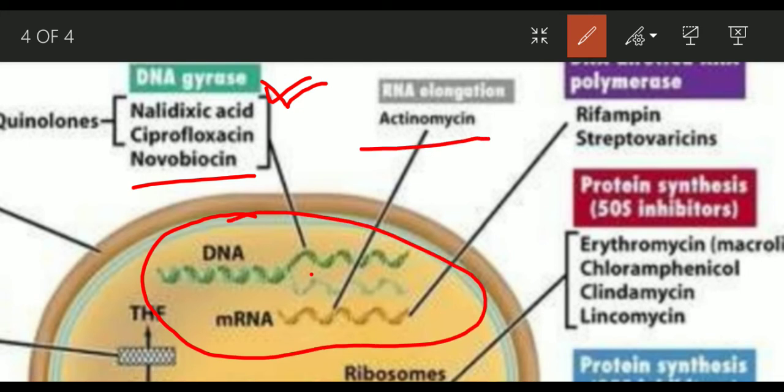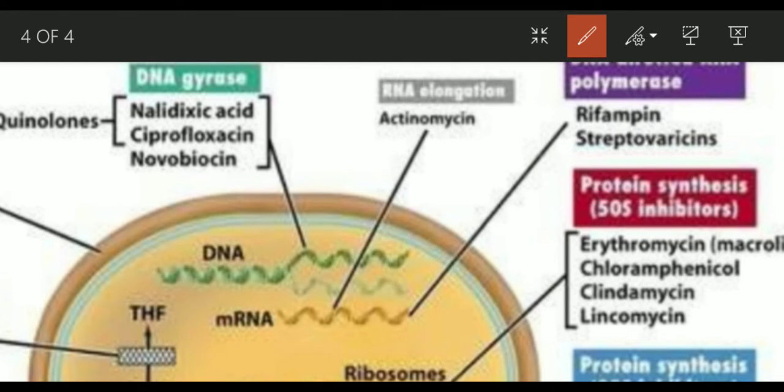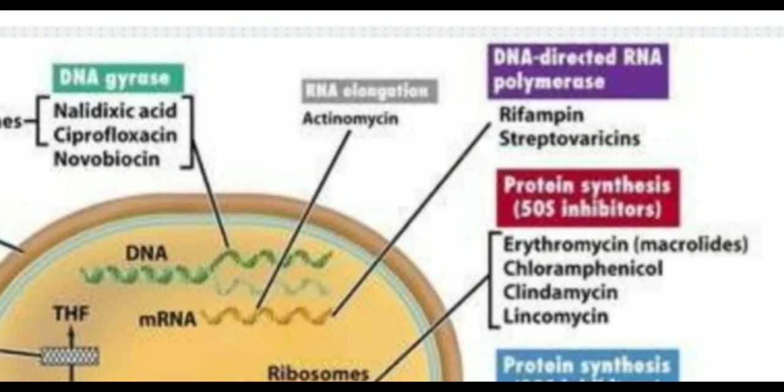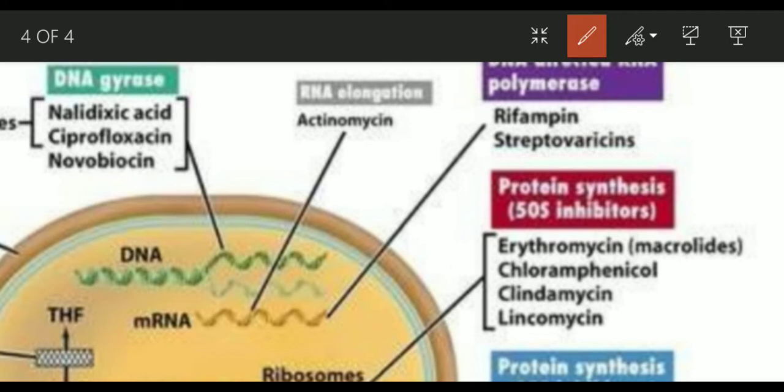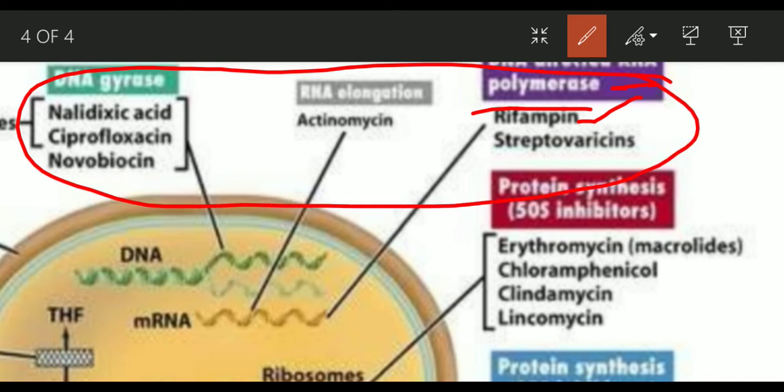Then there is actinomycin that inhibits RNA elongation, and then there is DNA directed RNA polymerase, that means the process of transcription. So these antimicrobial agents, rifampin or rifampicin, inhibit transcription by inhibiting this RNA polymerase enzyme. So these are some of the drugs that target nucleic acid synthesis, right?